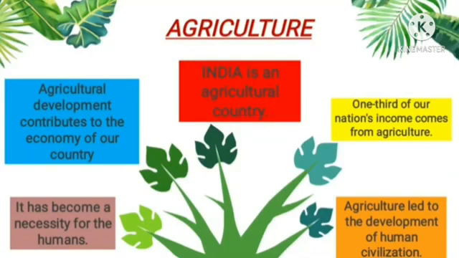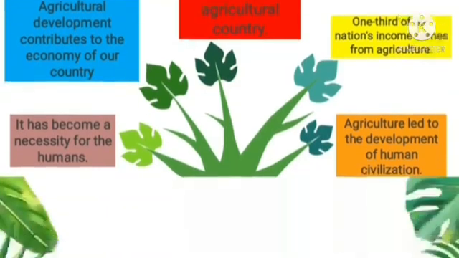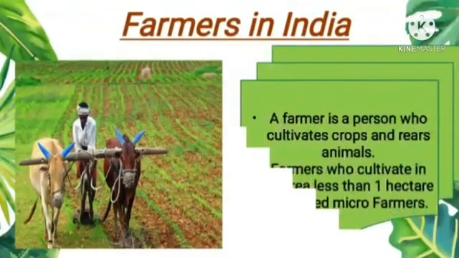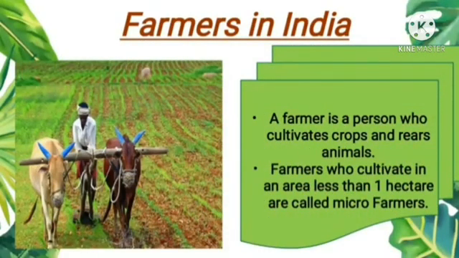Next, we learned about farmers. Children, do you know who is a farmer? Yes, a farmer is a person who cultivates crops and rears animals. Farmers who cultivate in an area less than 1 hectare are called micro farmers. India is a land of farmers. It is called so because the majority of Indians are directly or indirectly involved in agricultural activities. Children, agriculture is the backbone of our economy.